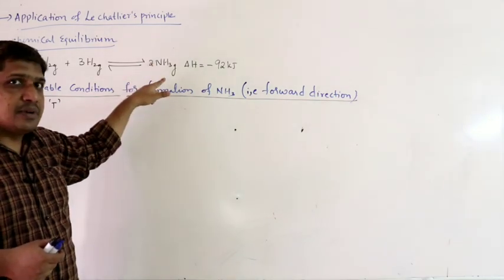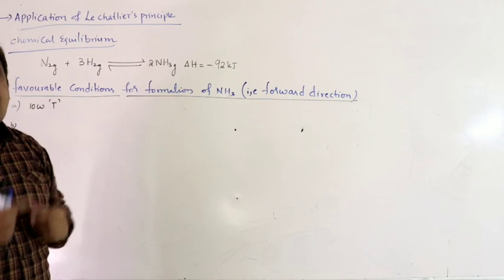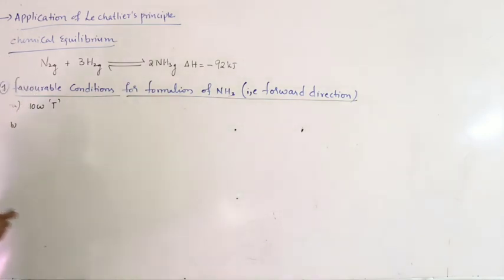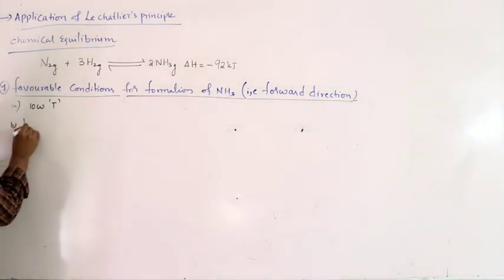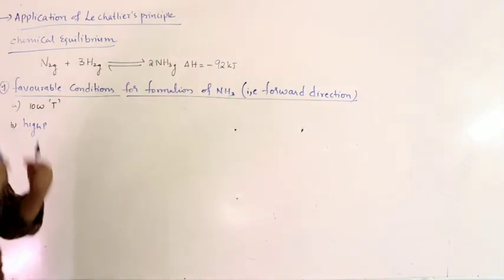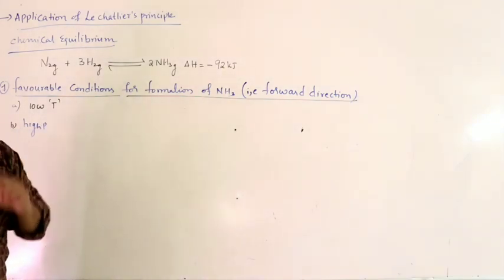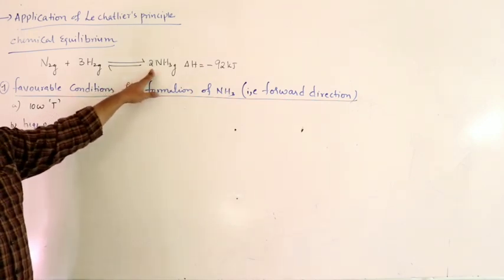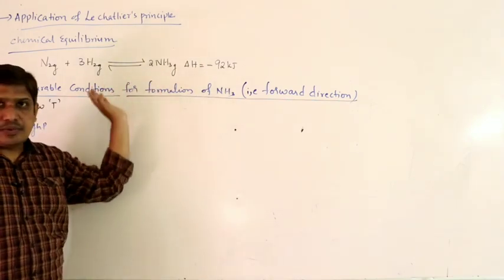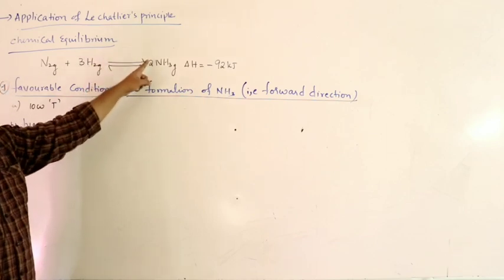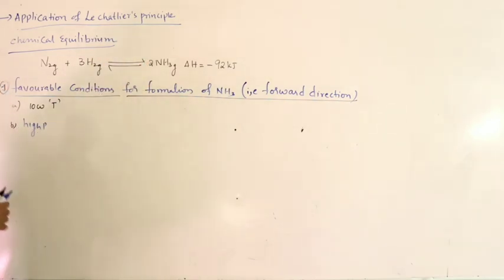It has to decrease the pressure. That means I have to maintain high pressure. I have to increase the pressure. So high pressure is required. If I increase the pressure, it will try to decrease the pressure by producing less number of moles. You have less number of moles on product side, we require ammonia, that is product side. So it will move in forward if I increase the pressure.